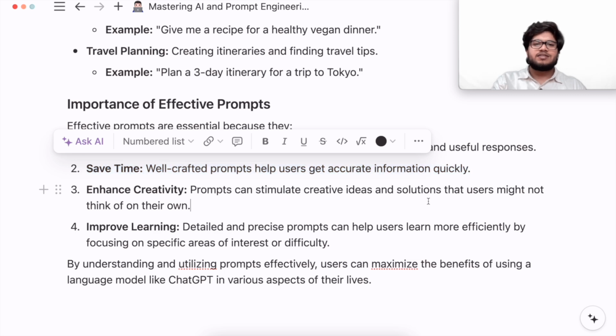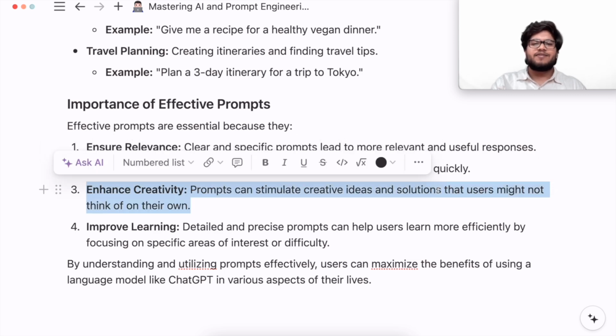Now enhance creativity. Prompts can stimulate creative ideas and solutions that users might not think of on their own. Sometimes you can't think of some creative ideas, like for example copywriting, content writing, giving titles, how to make thumbnails, how to make clickbait videos, or anything unique, something creative. So you might not be able to think about that, but ChatGPT will definitely help you with this.